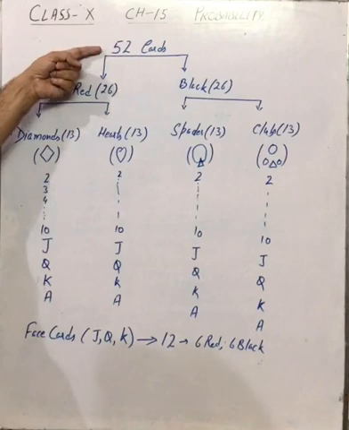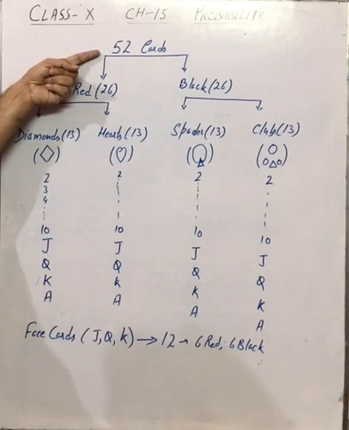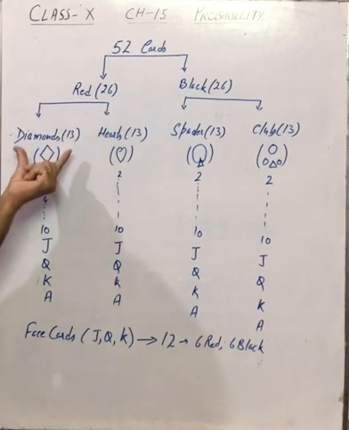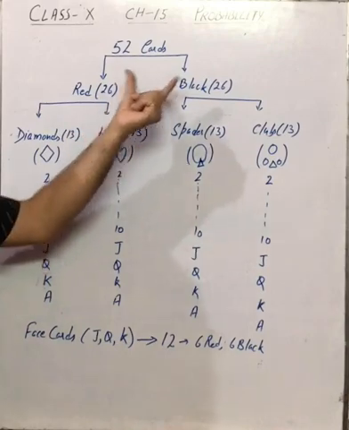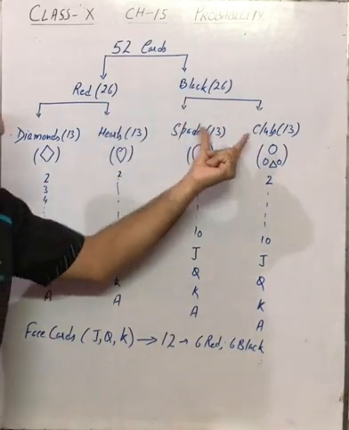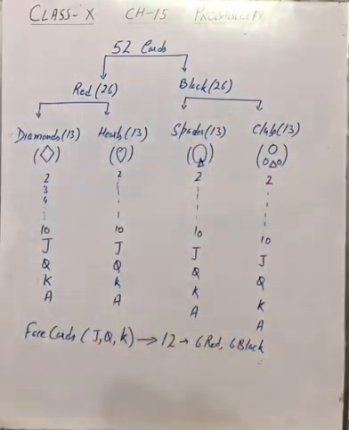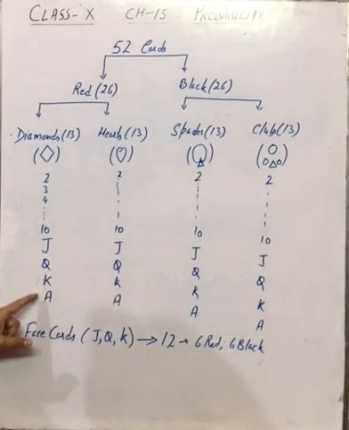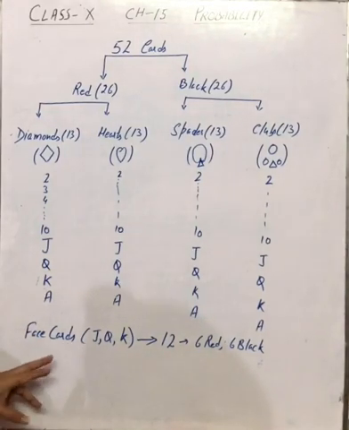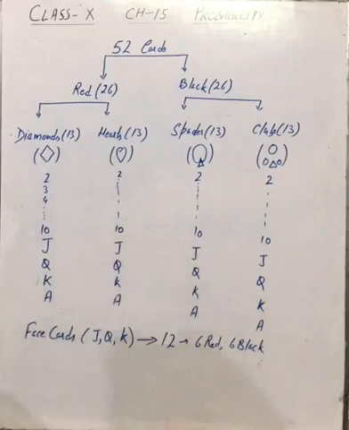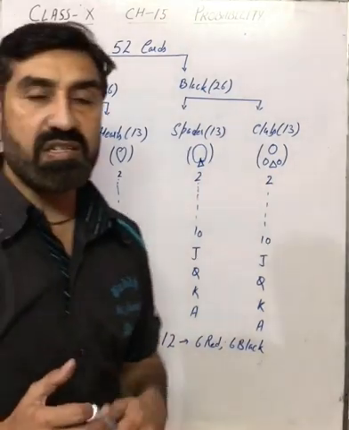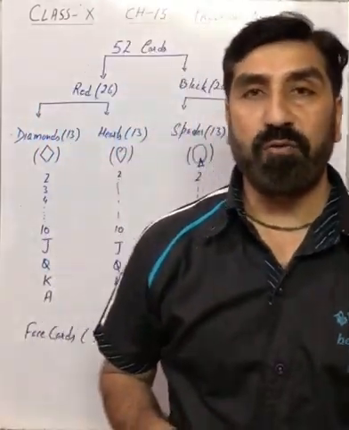Total 52 cards we have, out of which 26 are red, diamonds 13, hearts 13. 26 are black, 13 spades and 13 clubs. Out of these, jack, queen and king are face cards, which are 12 in number, 6 red and 6 black. So students, this is all about a pack of cards.